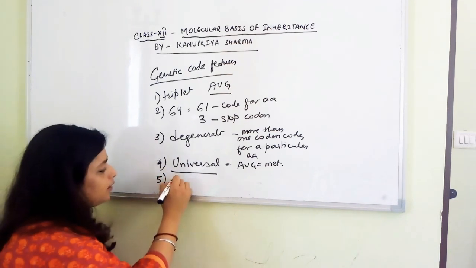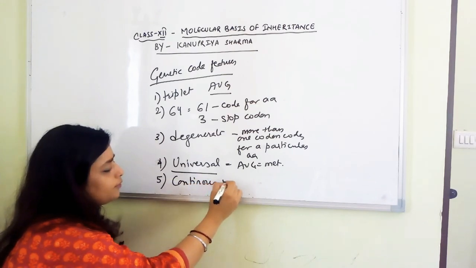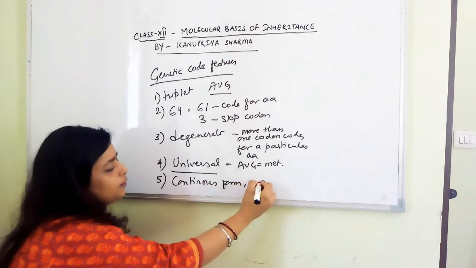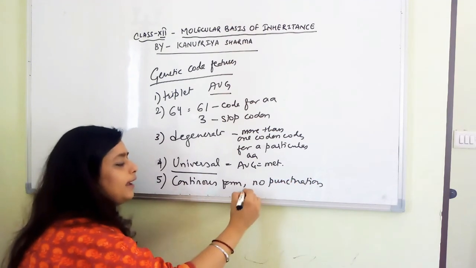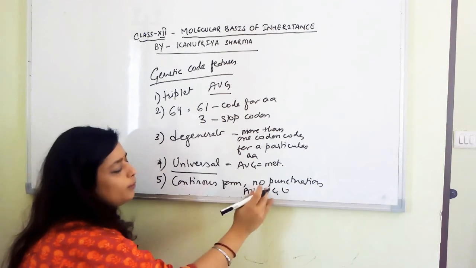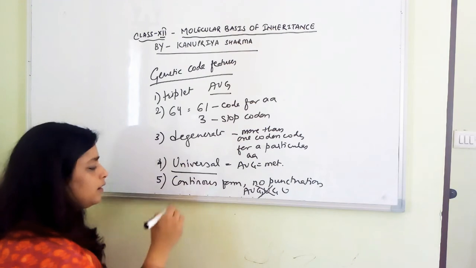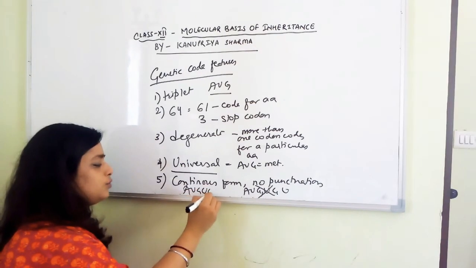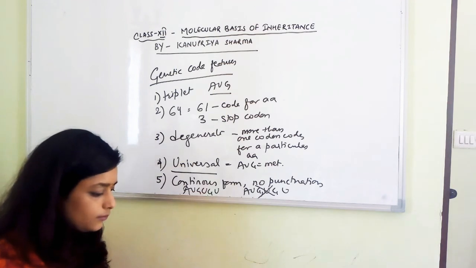Then they are in a continuous form. That means no punctuations. So you will not write it like A, U, G, U, G, U. So no comma or full stop. This is not required. It will be AUGUGU, whatever it is. It will be in a continuous manner.